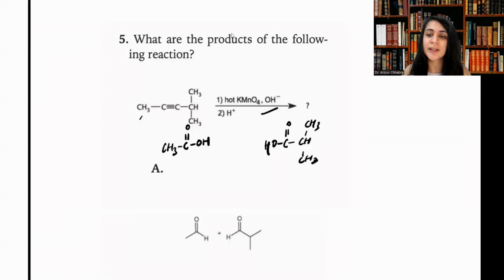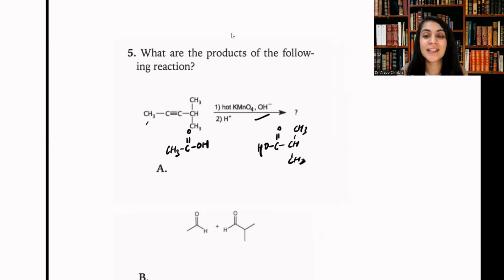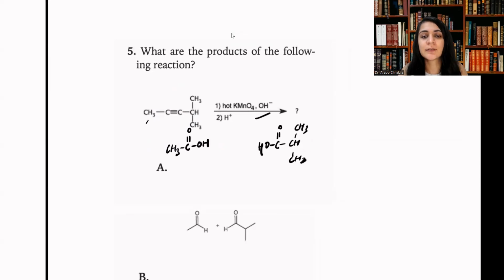So this is the magic when we have a triple bond and not a double bond: on both the fragments, it can get fully oxidized. But that may or may not be true for an alkene. When it's di-substituted, we stop at the ketone oxidation.